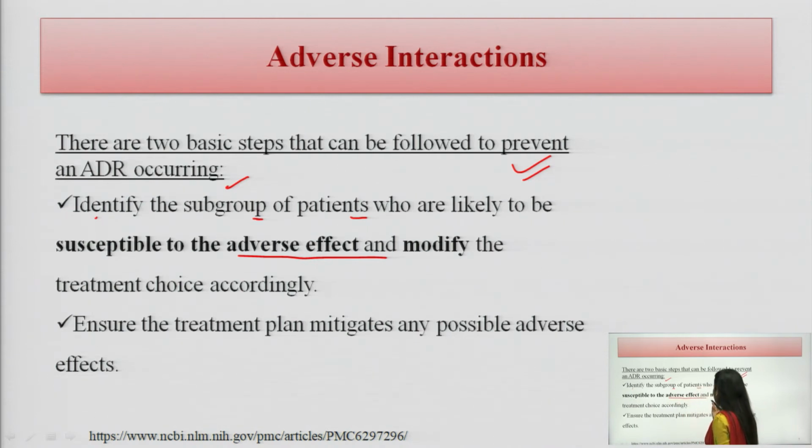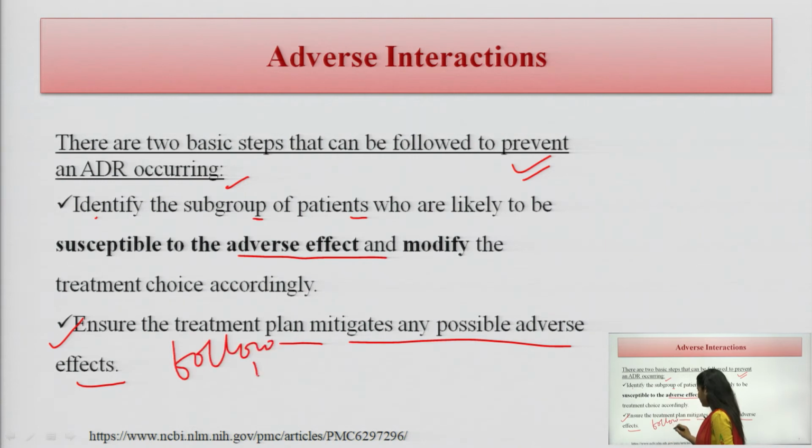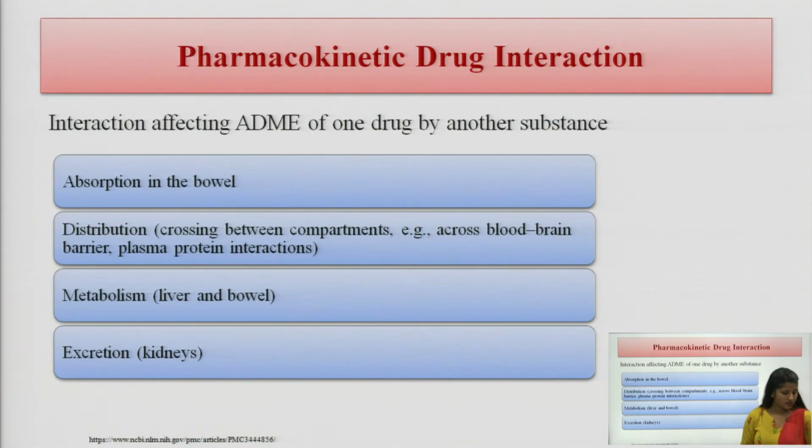So we will take that information so that if we are giving any new treatment to the patient, we avoid that particular drug. Another, ensure the treatment plan mitigates any possible adverse effects. How can we mitigate that? By monitoring and communicating with the patient about how the therapy is going on. By this we can reduce the adverse drug reactions.